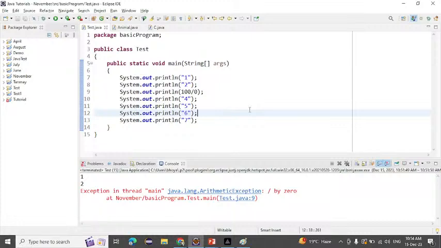We are not removing our exception. We will just find an alternative way to handle this exception. How will we find that? First thing we will use is the try and the catch. So how will we write try and catch?